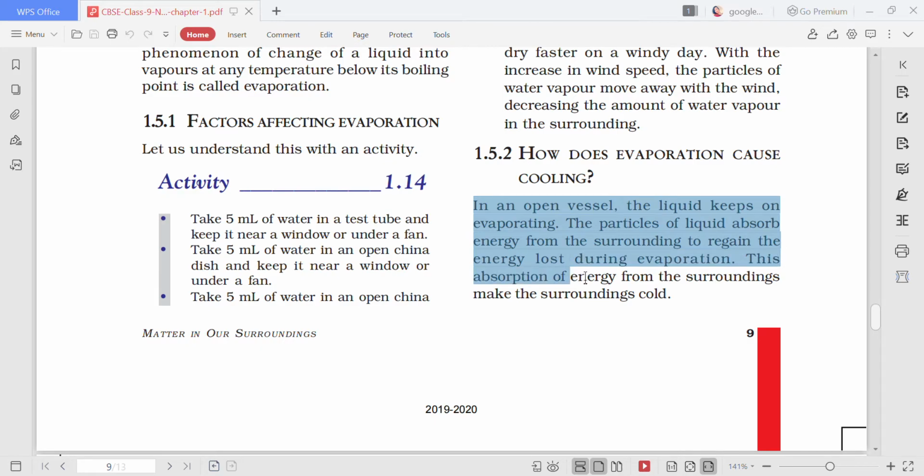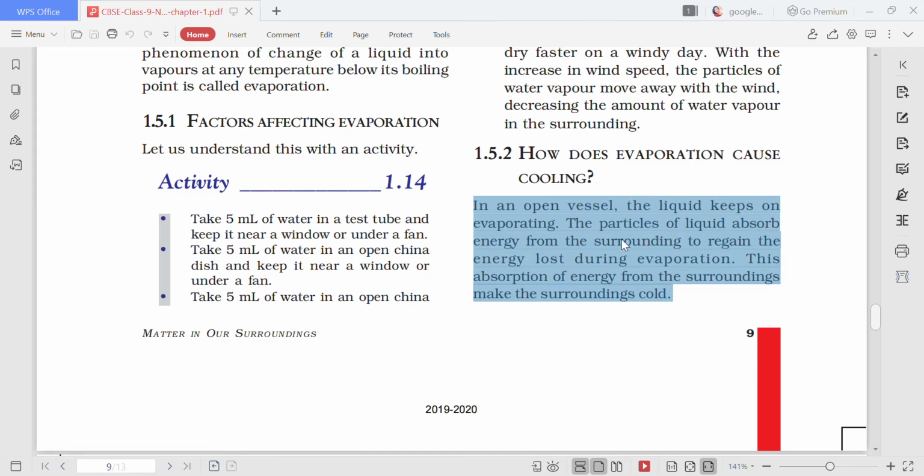The particles of liquid absorb energy from the surrounding to regain the energy lost during evaporation. This absorption of energy from the surrounding makes the surrounding cold. So the question is given here, the answer is also provided, and I have highlighted it for you. I hope you have understood it.